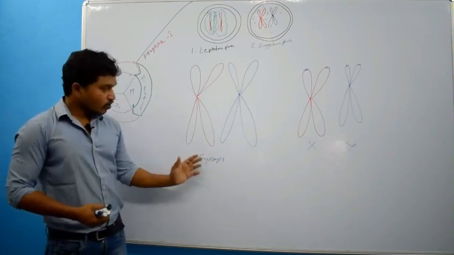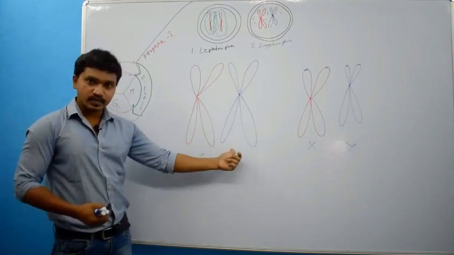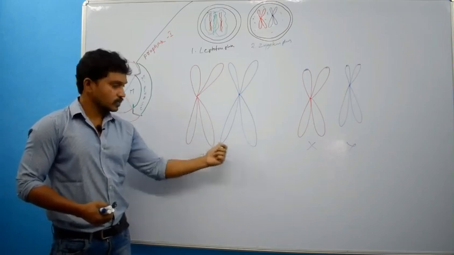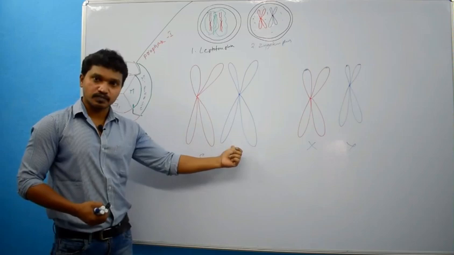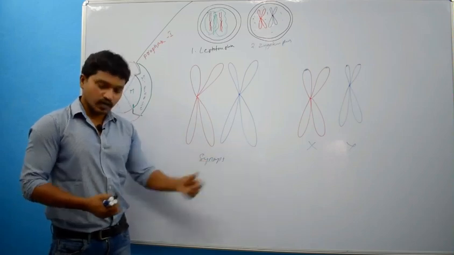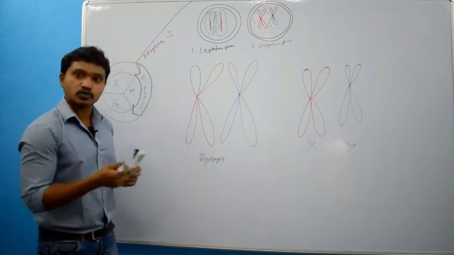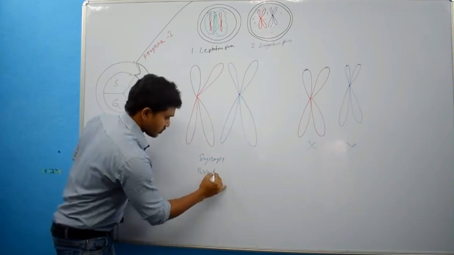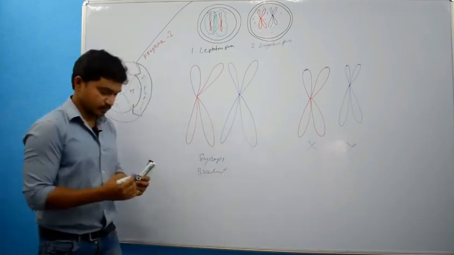Then now how many chromosomes are present here? These two chromosomes are present here. So this arrangement we can also call as bivalent. Bi means two. Two chromosomes are arranged. Bivalent.